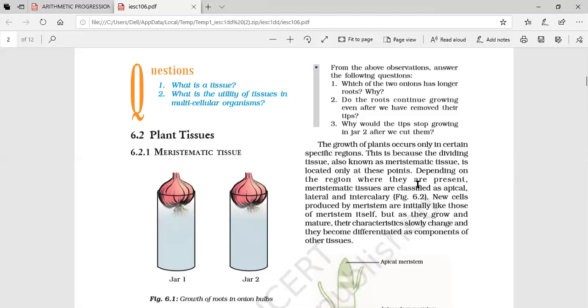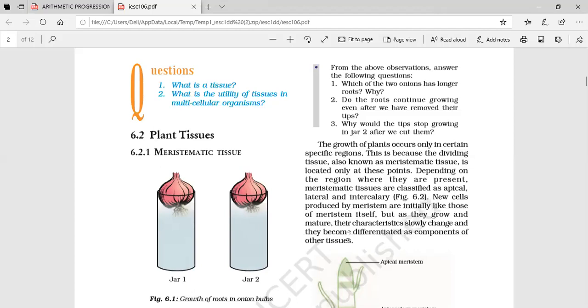Depending on the region where they are present, meristematic tissues are classified as apical, lateral, and intercalary. New cells produced by meristem are initially like those of the meristem itself, similar to the original cells. But as they grow and mature, their characteristics slowly change and they become differentiated as components of other tissues.